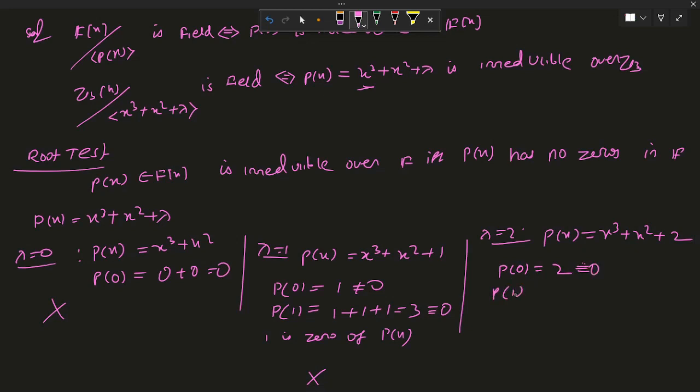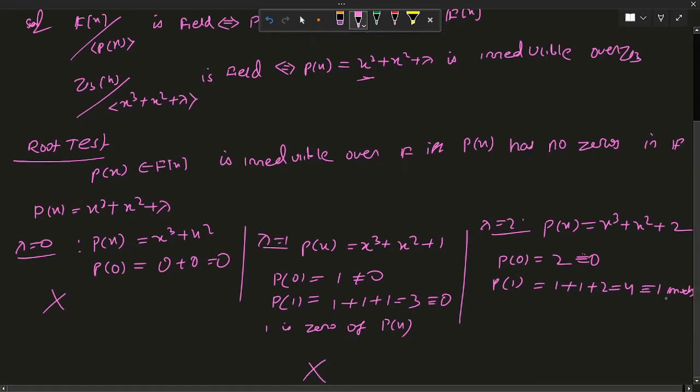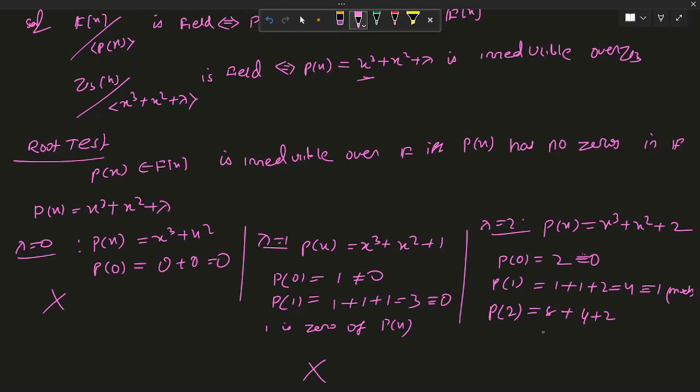And if I find the value of p(x) at x equal to 1, that is 1 cubed plus 1 squared plus 2, that is 4, and 4 is congruent to 1 modulo 3, so this is not equal to 0 either. And if I find the value of p(2), that is 2 cubed, that is 8, plus 4 plus 2, that is 12 plus 2, that is 14, and 14 is congruent to 2 modulo 3.